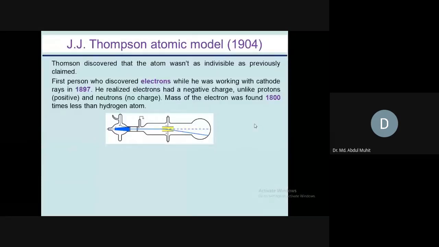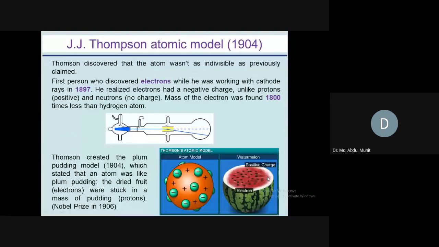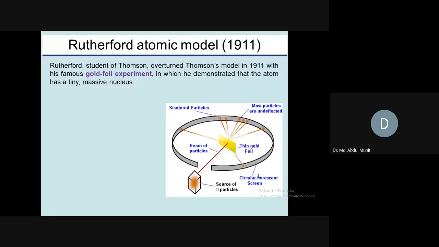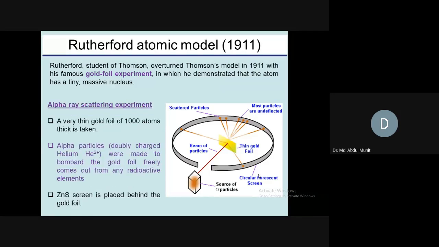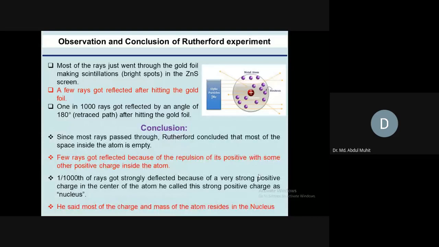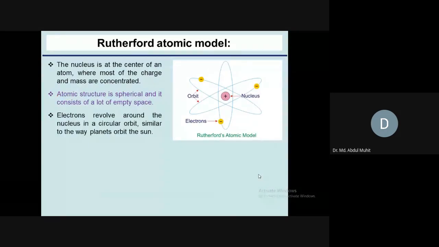In the Thomson model, we see the positive charge is the whole place of the watermelon, but his student Rutherford made the correction of his model, and he proposed that the positive charge is very small in size and the whole mass is present in the nucleus.